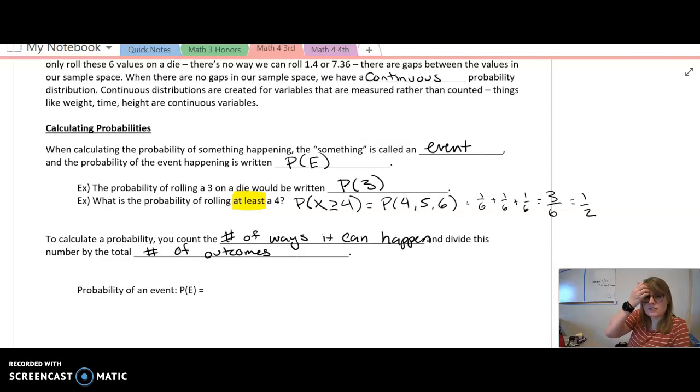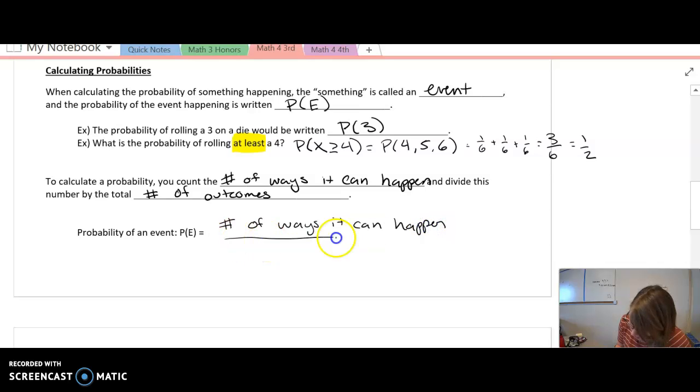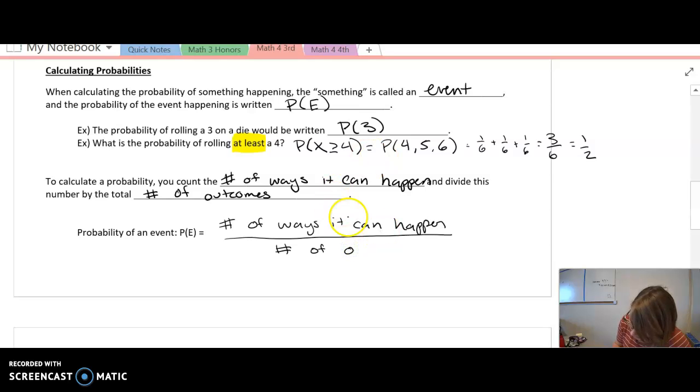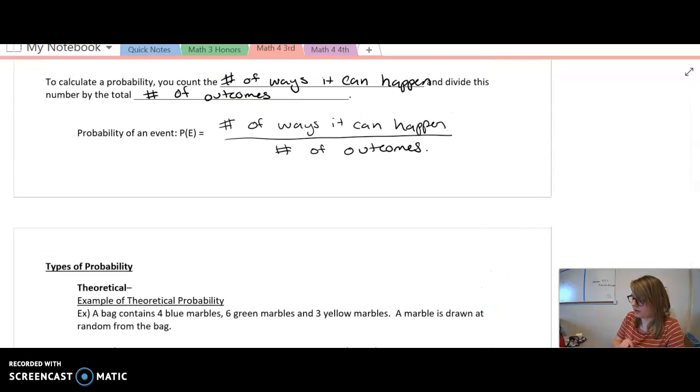So, and this is going to be defined more specifically depending upon the type of probability. And we'll get into that in a second. But in general, the probability of an event is going to be the number of ways it can happen over the number of outcomes. Okay? So moving on. And that's a good formula for you to have, so I'll pause for a second there.